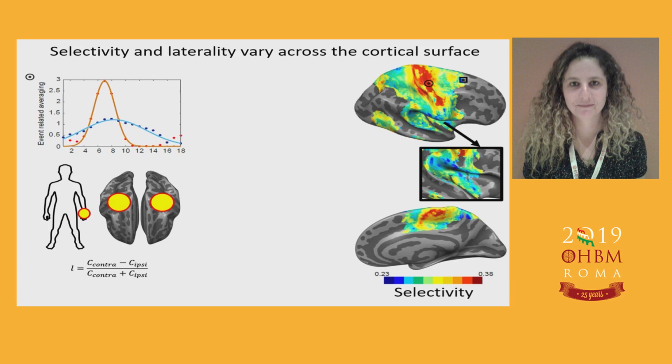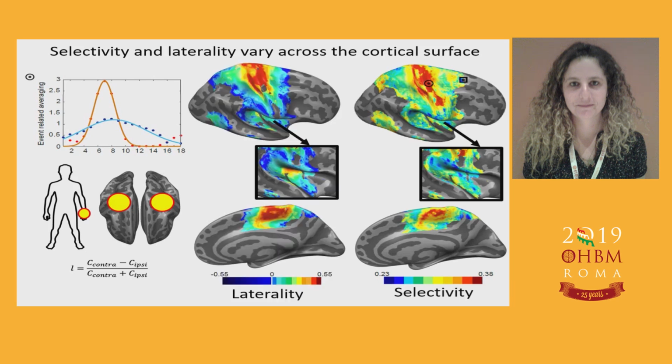And the resultant map here also shows the most contralateral response in red and the bilateral response in blue. It seems again that high-order cortices tend to be more bilateral, while the primary ones are more contralateral.